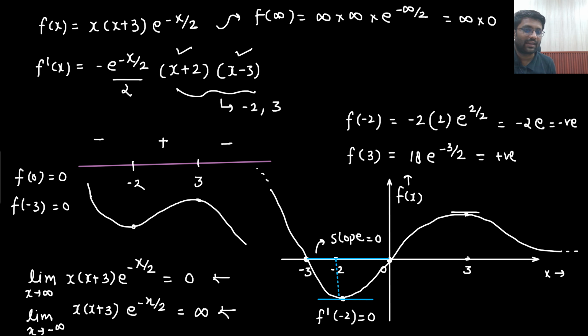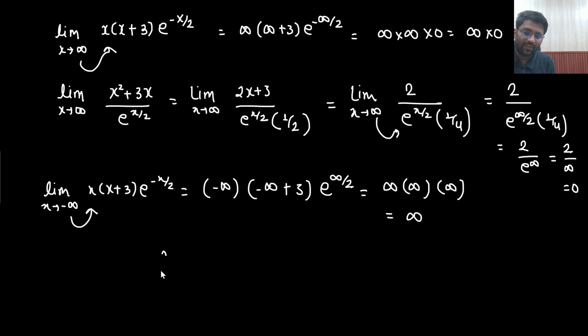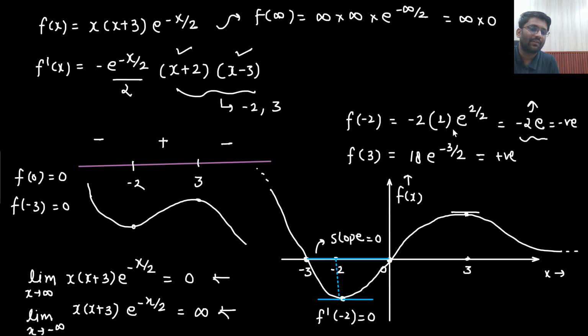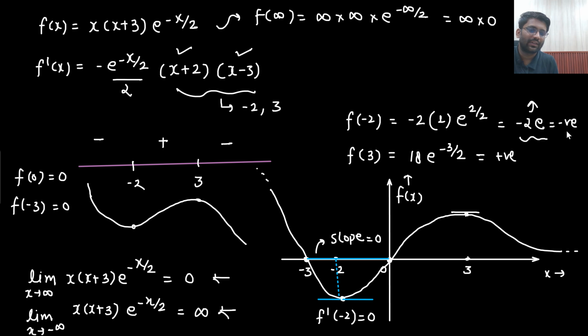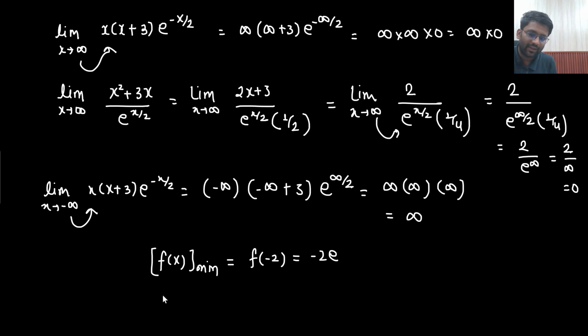So in the examination, who knows, someone may ask what is the minimum value of f(x)? One of those options will be minus infinity. I will click on minus infinity and I will lose 2 marks. The minimum value of f(x) is f of minus 2. What is the value of f of minus 2? That is minus 2e. So this is the minimum possible value of f(x). You can see f of minus 2, because here it is ending at 0, right? So that value is nothing but minus 2e. And if someone asked what is the maximum value of f(x), you know that it is already infinity.